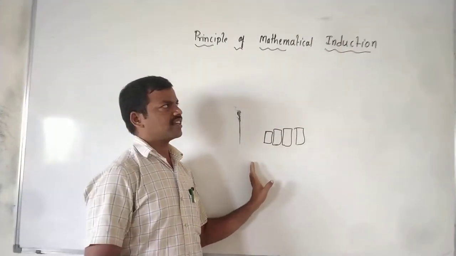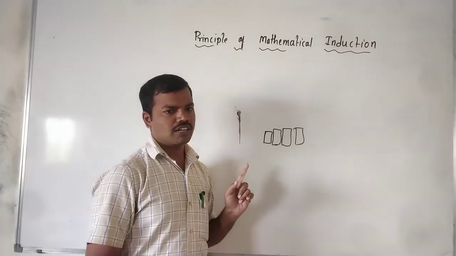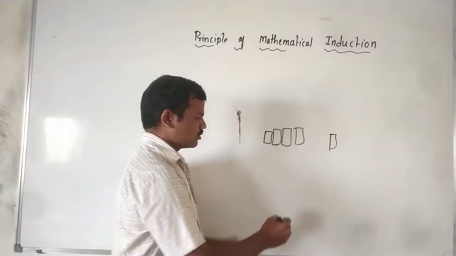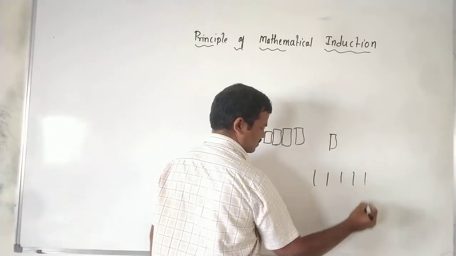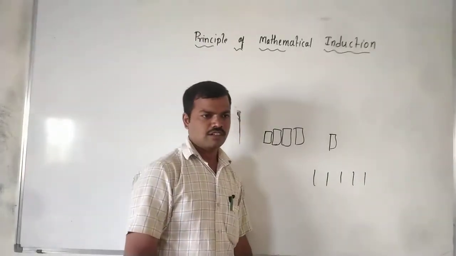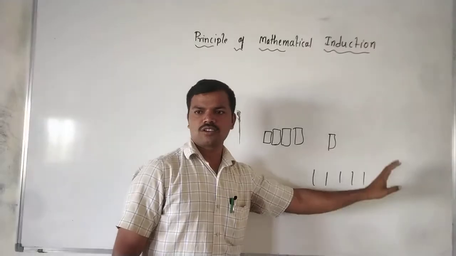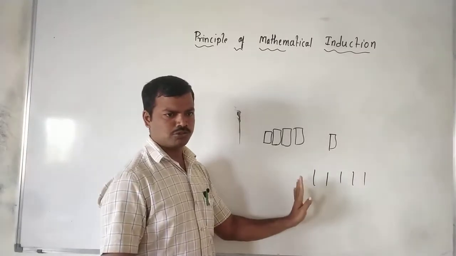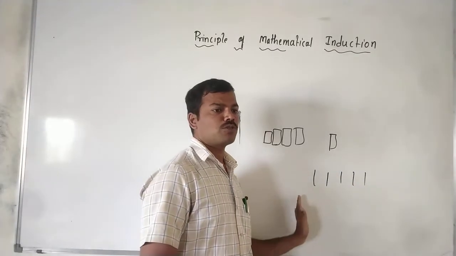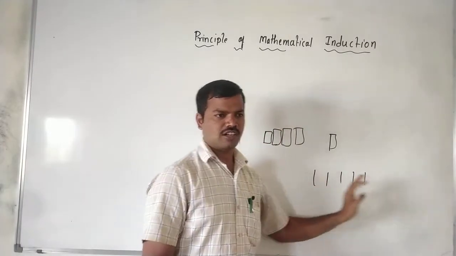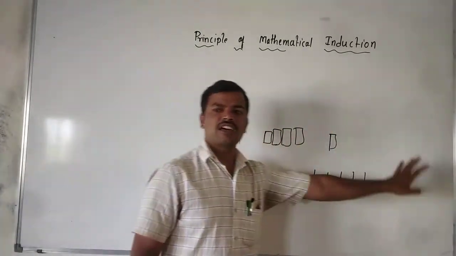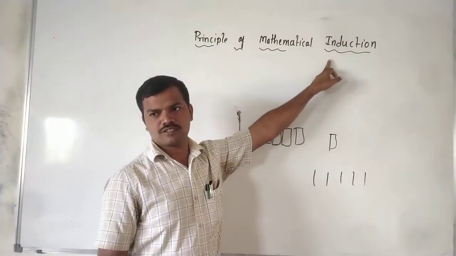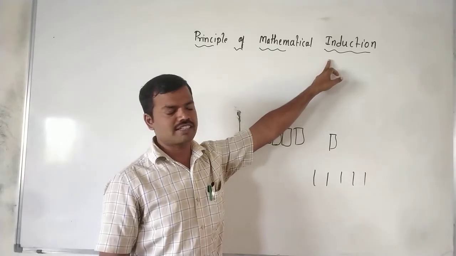The best example of induction is the cycle stand. You know that is a cycle stand, and all the cycles are lined up like this. If you push one of them, what happens? All the cycles are going to fall. Not only the one we have pushed, but it holds good for all. Everything falls when we push one. That is why we call it the induction method.